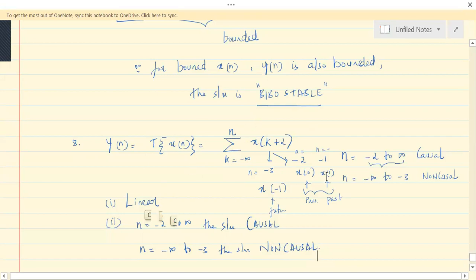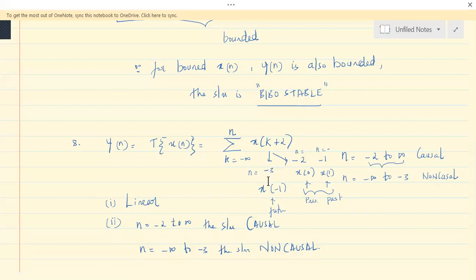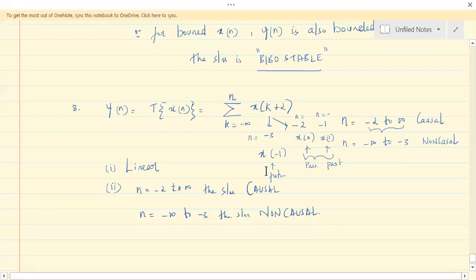Fine. So you just learn this yourself, because I've explained it, but I don't know how clear it is to you. Spend some time on this problem. You'll understand. Except this, there will not be much problem. So time invariance is what? It is time invariant, because you have plus 2. If you do x of n plus something here, that will happen here also. So it is time invariant. It will not vary with time. You can check this if you want.